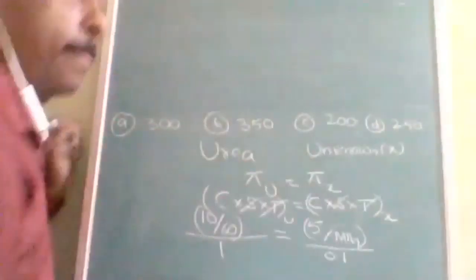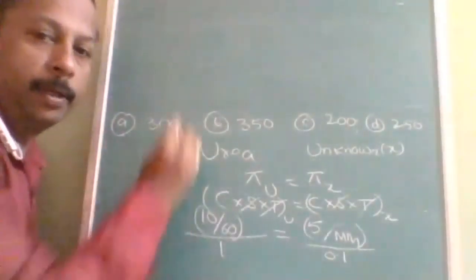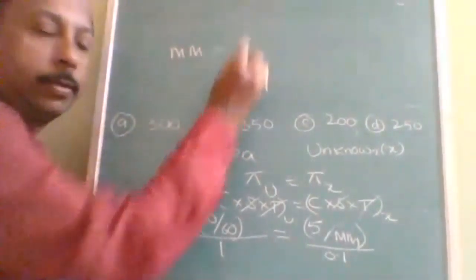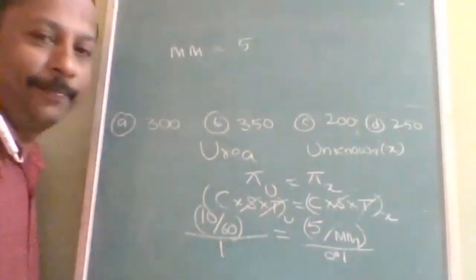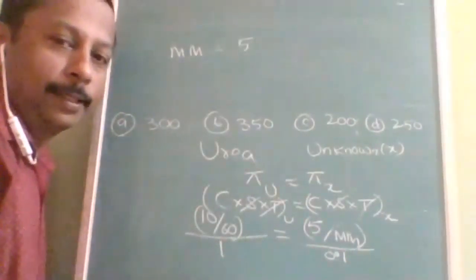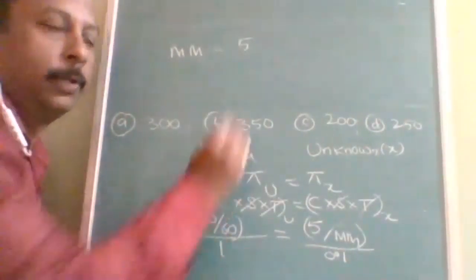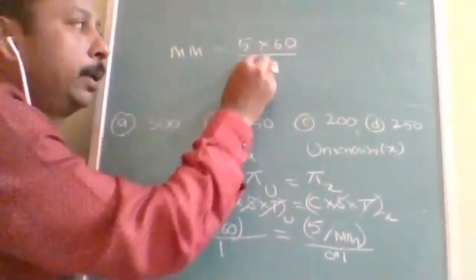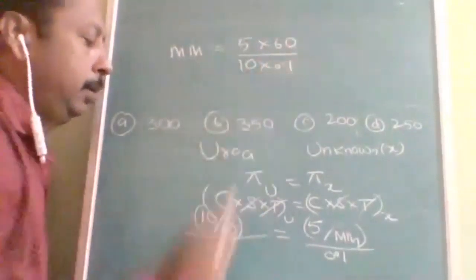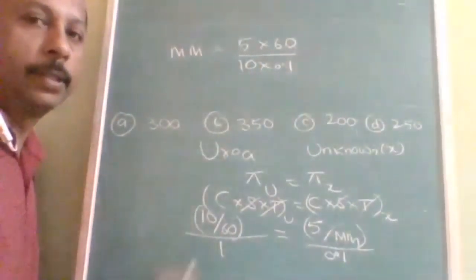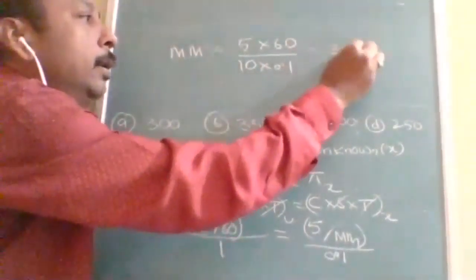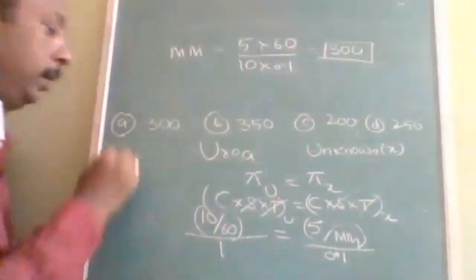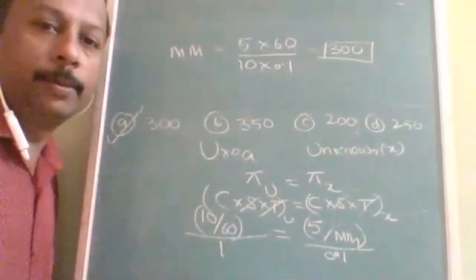So the molecular mass is equal to 5 into 60 divided by 10 into 0.1. 5 into 60 is 300, and 10 into 0.1 will get cancelled. The answer you are going to get is 300. So option A is correct.